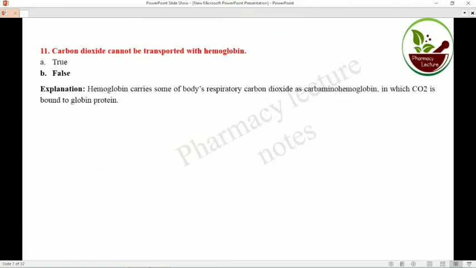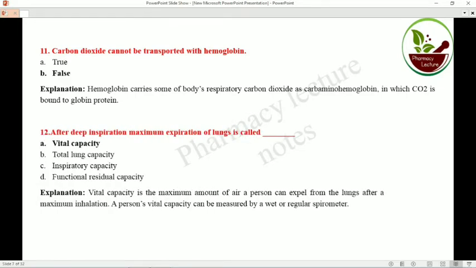Carbon dioxide cannot be transported with hemoglobin. False, because carbon dioxide is transported through the globin part. The heme part is responsible for transporting oxygen. So hemoglobin carries both oxygen and carbon dioxide. But the question says carbon dioxide cannot be transported, so the question is false. Otherwise, hemoglobin carries oxygen: the heme part carries oxygen, and the globin or protein part carries carbon dioxide.